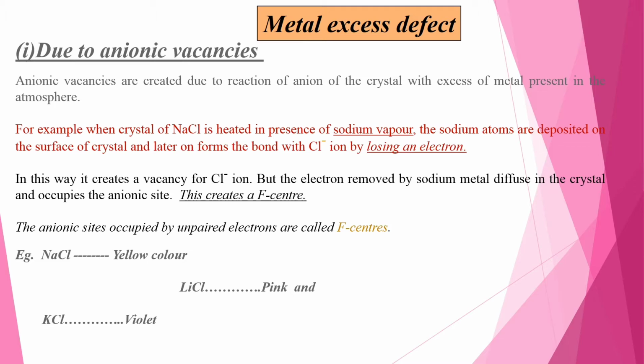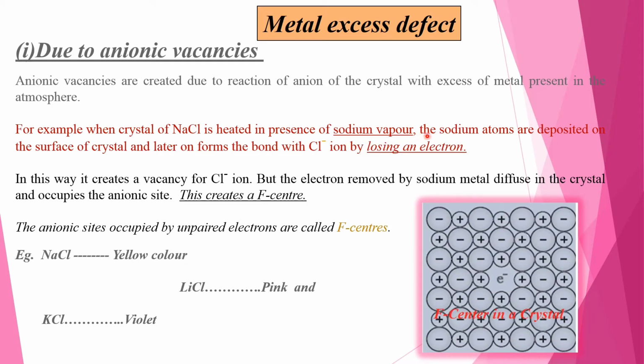due to reaction of the anion of the crystal with excess metal present in the atmosphere. For example, when a crystal of NaCl is heated in the presence of sodium vapor, the sodium atoms are deposited on the surface of the crystal and later form a bond with Cl- ions by losing an electron.